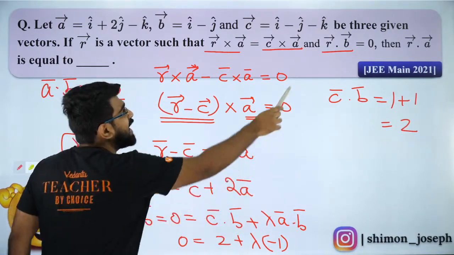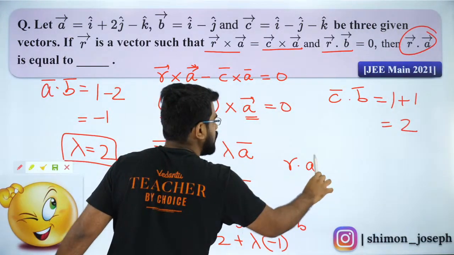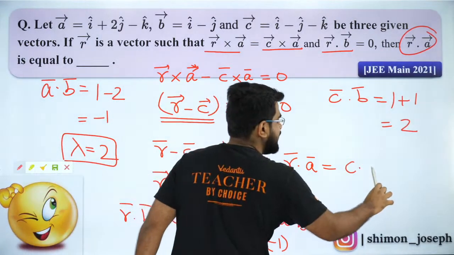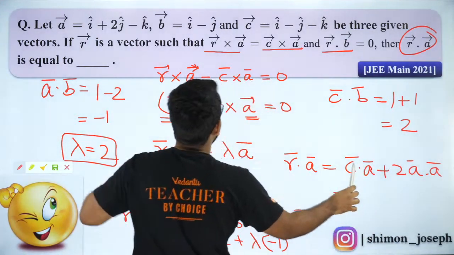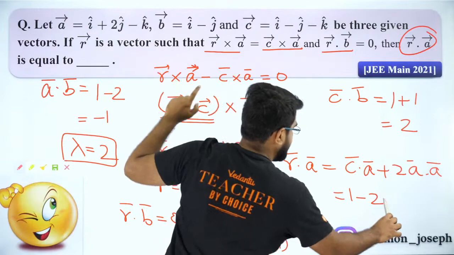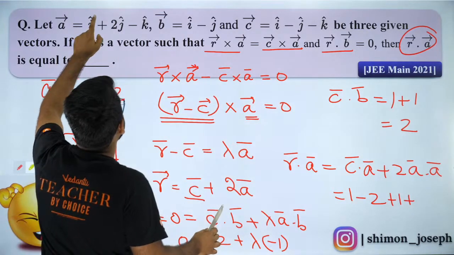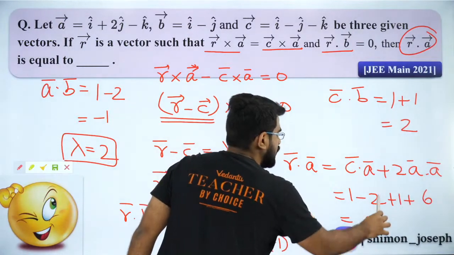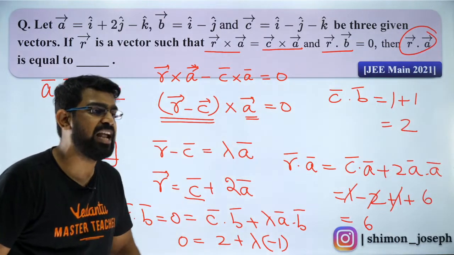Now, I want to find R dot A. Our question is to find R dot A. So, let's do that. R dot A is C dot A plus 2A dot A, which is mod A square. So what is C dot A? It is 1 minus 2 plus 1, plus 2A dot A. A dot A will be 1 square plus 2 square plus 1 square, which will be 6, right? So plus 2 and minus 2 will get cancelled, and I will get R dot A equal to 6.